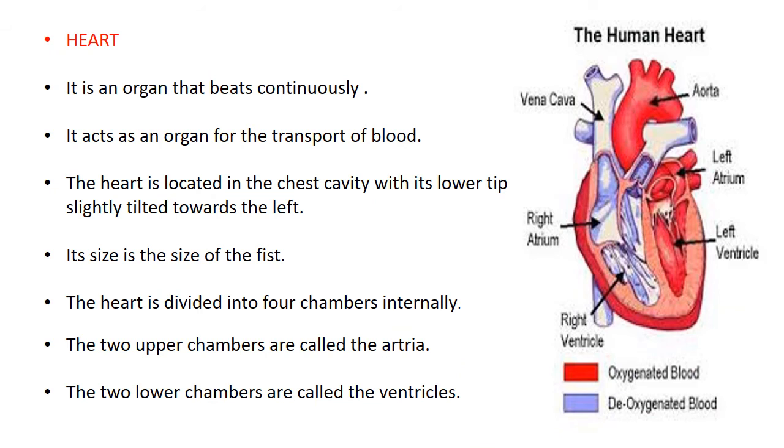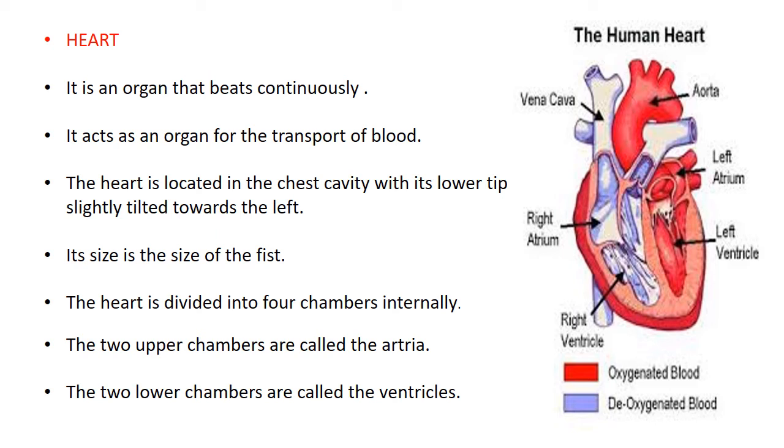Now, one of the main organs of the circulatory system is the heart. So the heart is an organ. It beats continuously. So, it acts as an organ for the transport of the blood. The heart is located in the chest cavity with its lower tip slightly tilted towards the left. Its size is the size of a fist. If you fold your fingers and you see your fist size, that is the size of your heart.